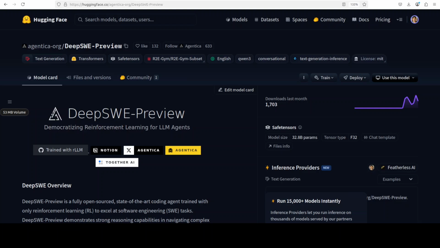What's cool about this DeepSWE is that it learned these skills purely through trial and error, getting rewarded when it successfully fixed issues and getting no reward when it failed. So reinforcement learning. This was trained over 4,500 real-world SWE tasks taken from the R2E-Gym training environments across 6 days on 64 H100 GPUs.